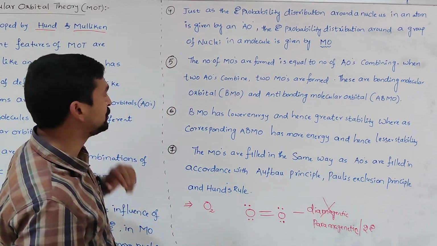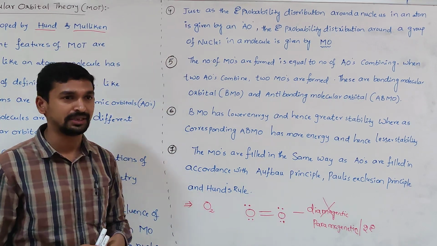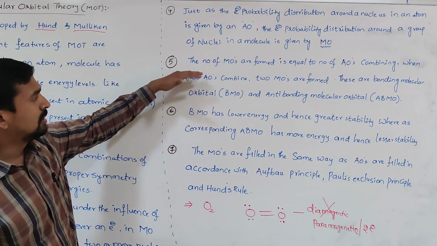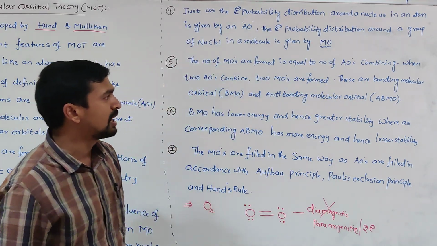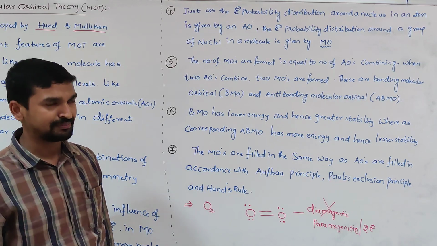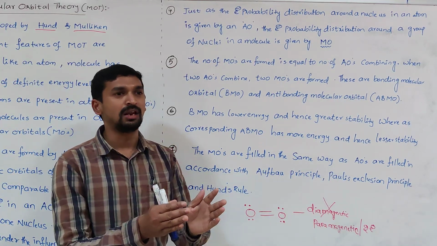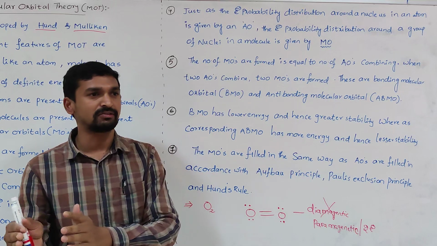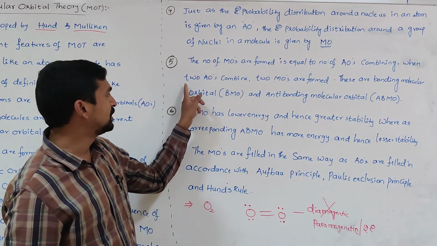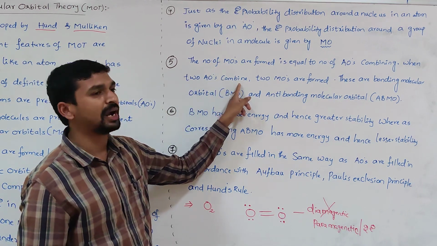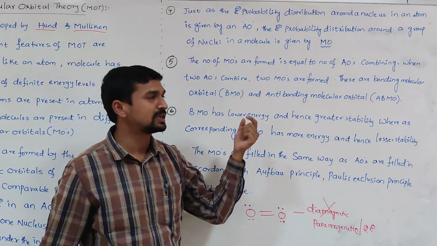And the fifth feature of molecular orbital theory is, the number of molecular orbitals formed is equal to the number of atomic orbitals combining. That means if two atomic orbitals are combining, how many molecular orbitals are formed?